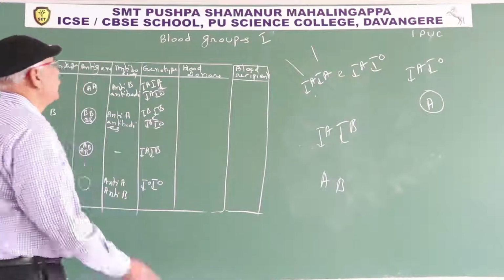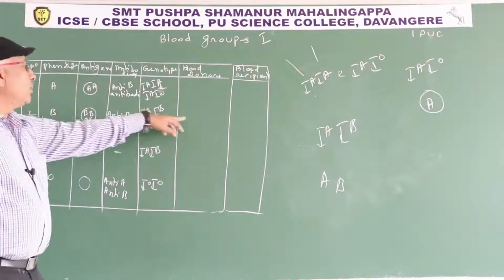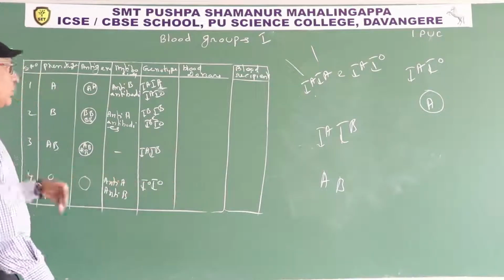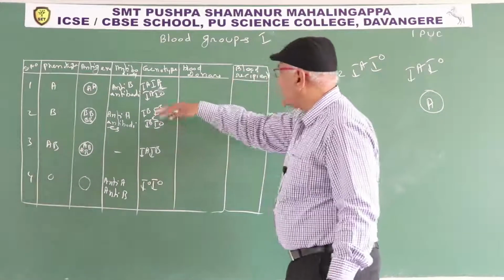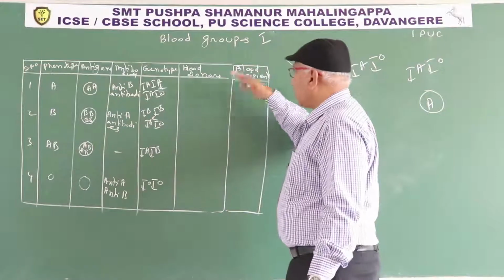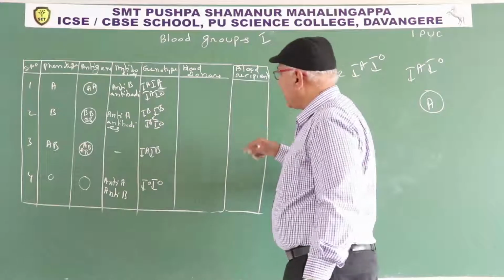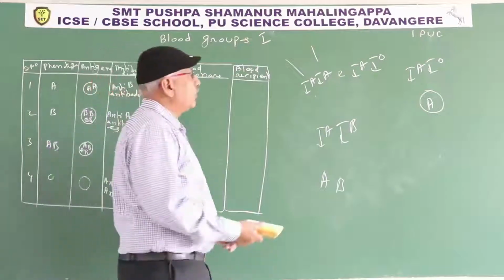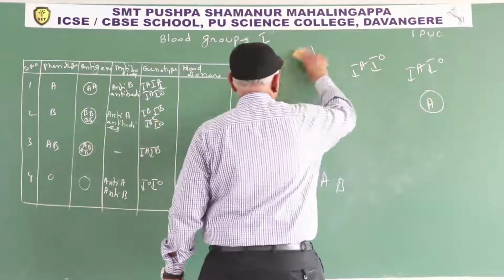Next one is blood donor. Which blood groups donate blood to A? Which blood groups donate to B? To AB? To O? Similarly, blood recipient: which blood groups receive blood from that particular group? So in this column, the blood groups that receive blood from A, the blood groups that receive blood from B. Like that, with the help of a tabular form, we discuss the blood groups, blood donors and blood recipients. Recipient means receiving the blood.